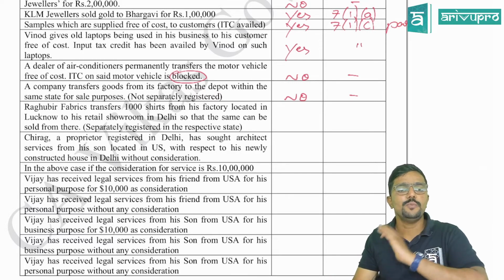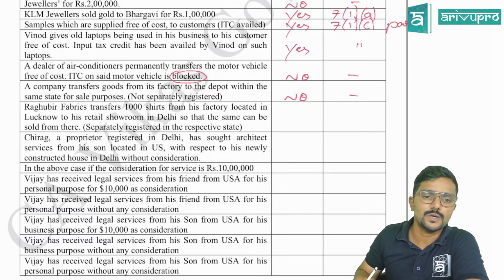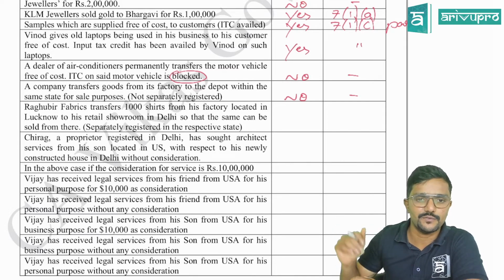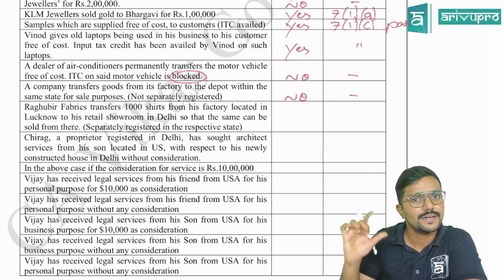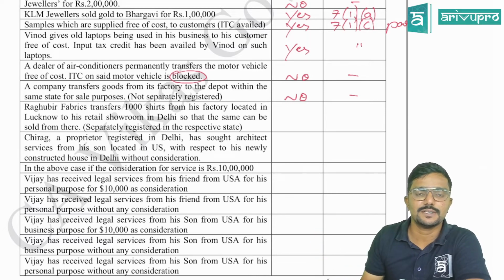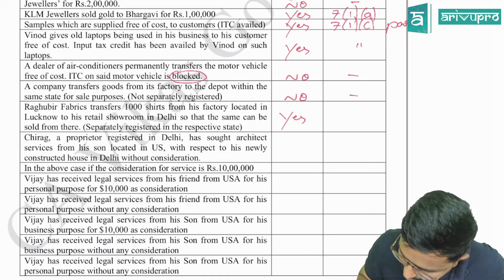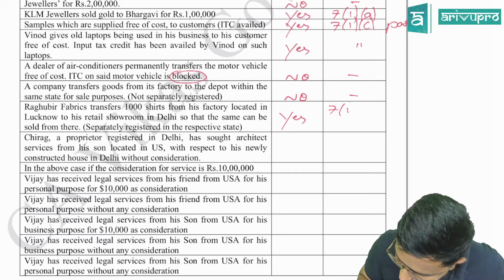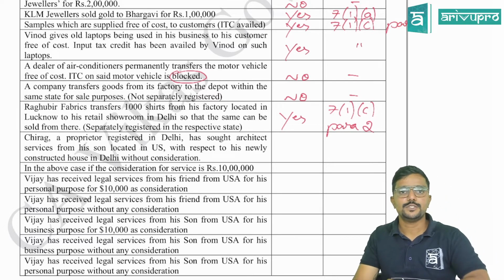Next, Raghubir Fabrics transfers 1,000 shirts from his factory located in Lucknow to his retail showroom in Delhi, 2 different states, so that the same can be sold from there, separately registered in the respective state. That means distinct persons. So there is a transfer of goods from one distinct person to another distinct person. Is it a supply? Yes. As per 7.1C para 2.